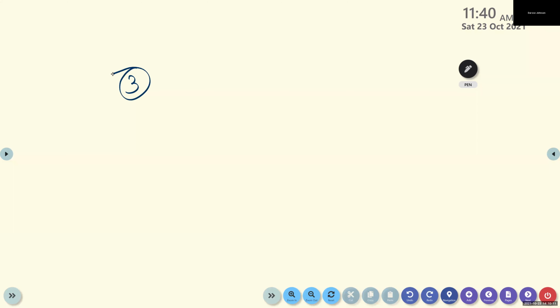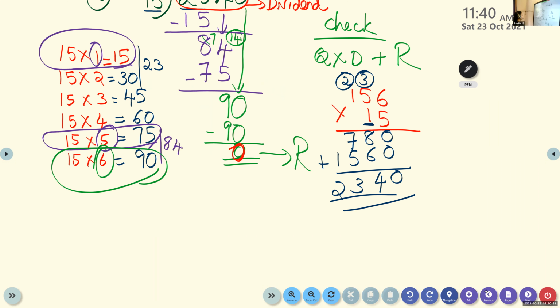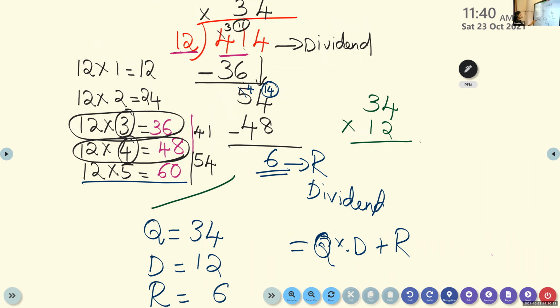Question number 3. 4,752, that is your dividend, and your divisor is 12. And you know the table of 12 till 60. Yes, children, we have done it here. Look here, we have written 12 times 5 till 60.